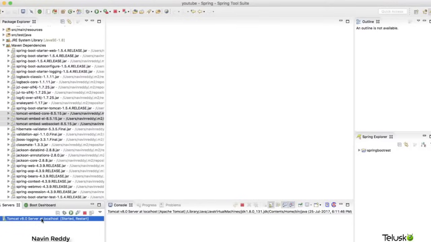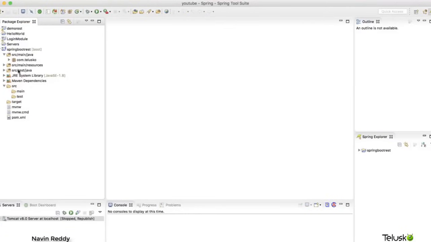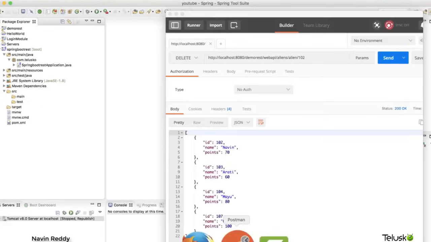What I will do is I will stop the external server. You can delete this if you want. I will simply stop this. Now what I want is to create a URL using which I can access some data. Now we have a choice of creating a web page here from which you can access data, but that's not a good thing, right? We are building a RESTful web service where you don't have to mention a page. We can request the data using Postman.